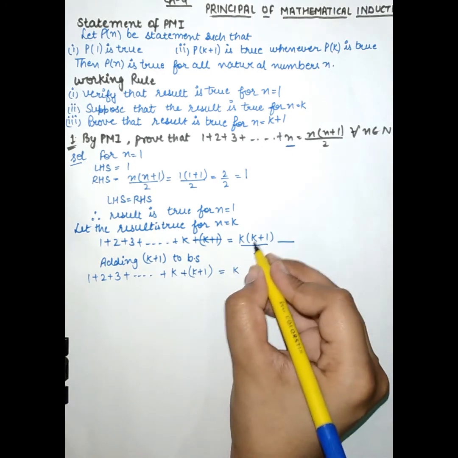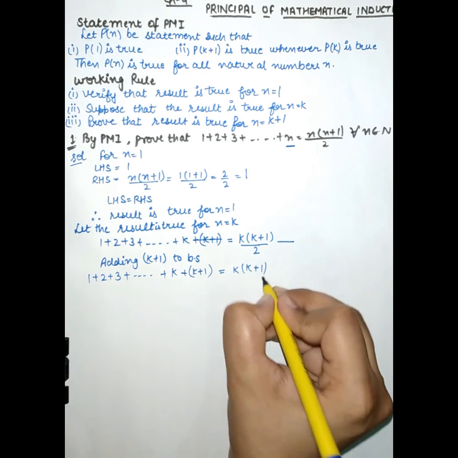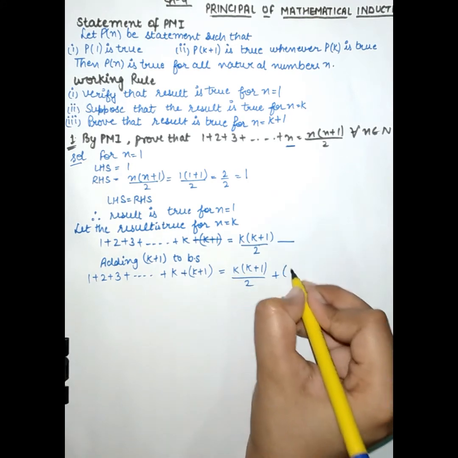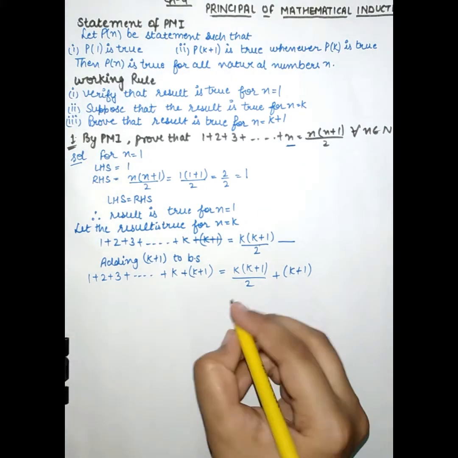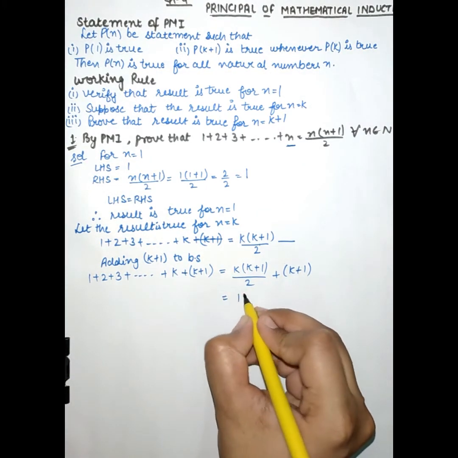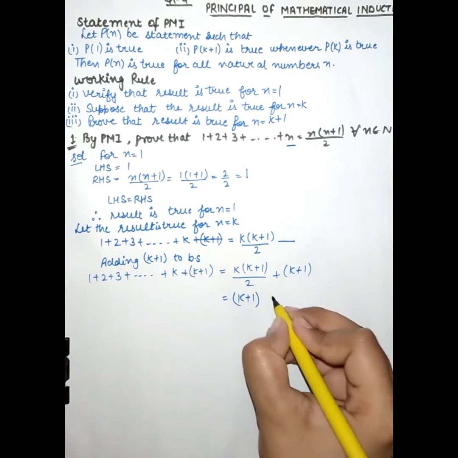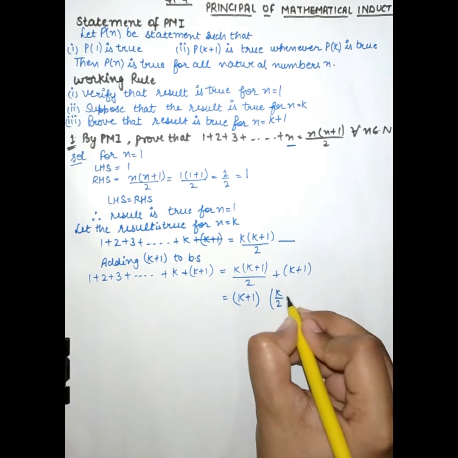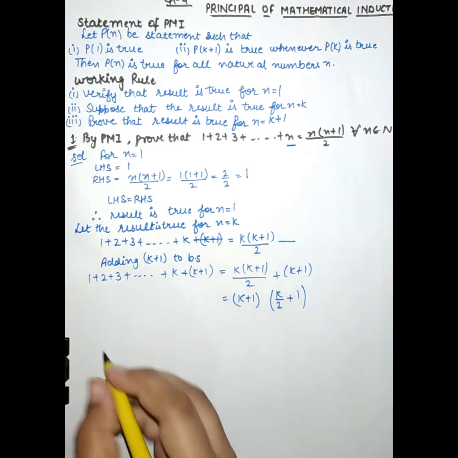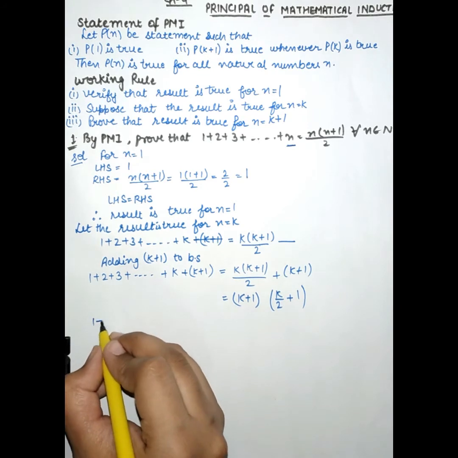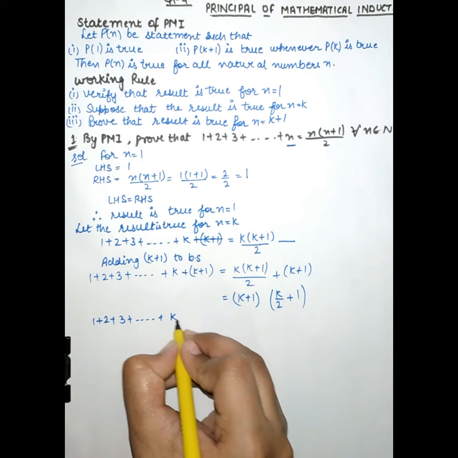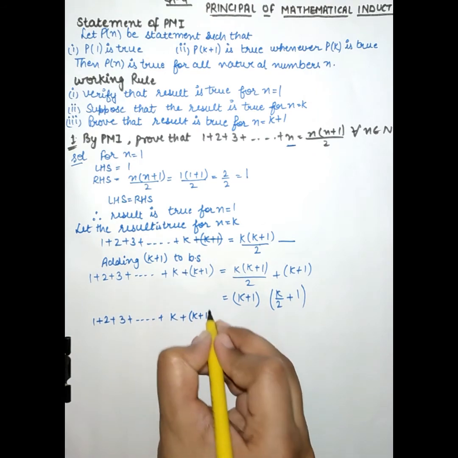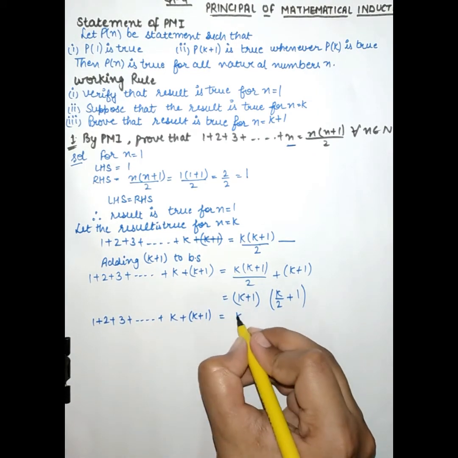Then it will become k into k plus 1 by 2 plus k plus 1. From the right hand side, take k plus 1 common, then it will become k plus 1 into k by 2 plus 1.